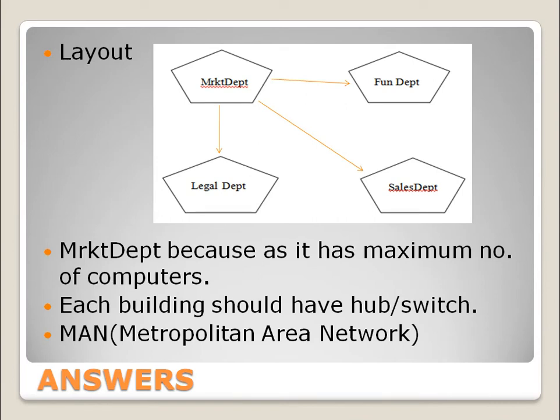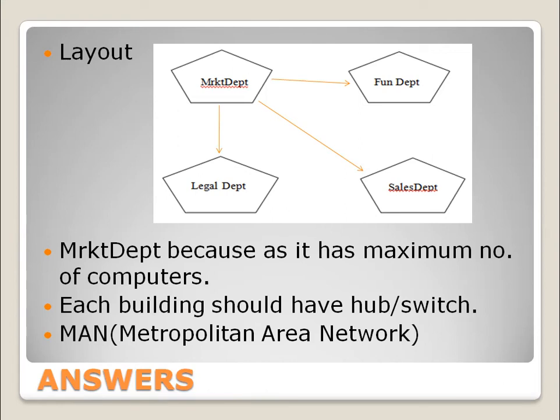First you will give the layout. Marketing department is having the maximum number of computers, so the arrows from marketing department will move to all the other departments. This arrow means wires. And if you are asked to write the name of the topology, then it is star topology.